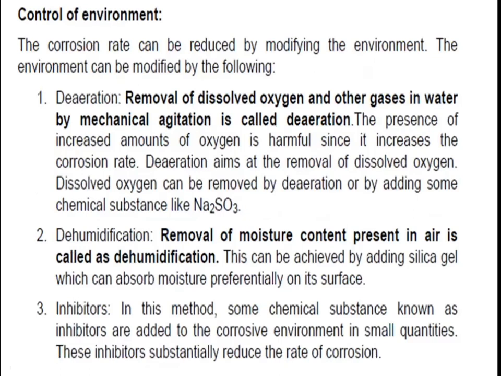Then, control of environment. The main reason for corrosion is the nature of the environment. By controlling the environment, we can prevent corrosion. Deaeration is one of the methods: removal of dissolved oxygen and other gases in water. And the second one is dehumidification. Humidity, we already discussed, is nothing but moisture. Removal of moisture content present in air.